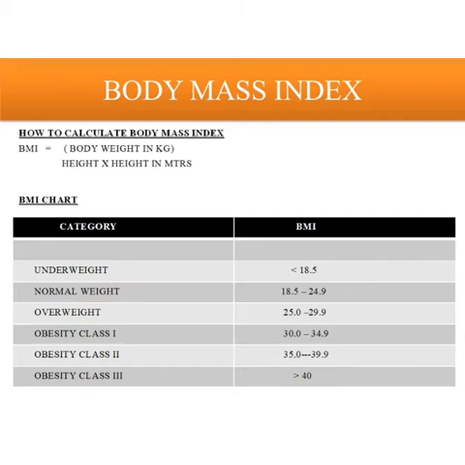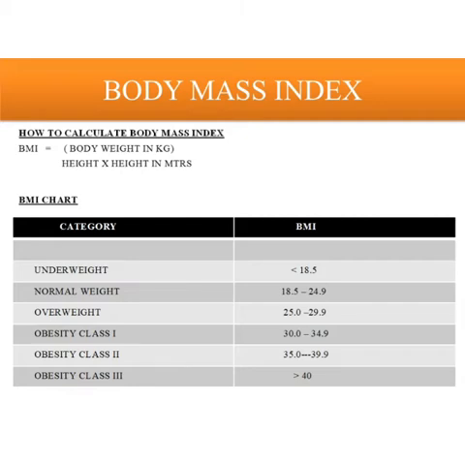That means after you calculate your BMI, and if you get an answer, for example, if you get an answer 19, so 19 falls in the normal weight category. So normal weight category is between 18.5 to 24.9.